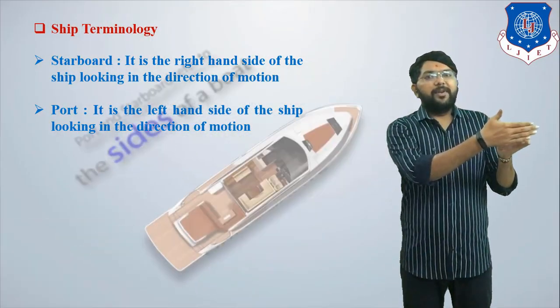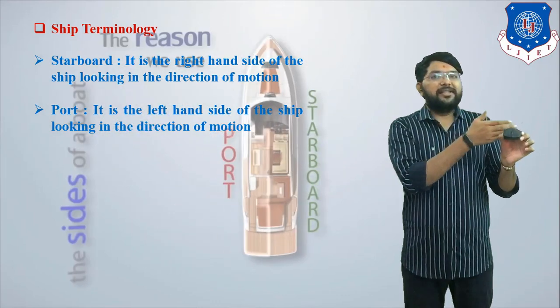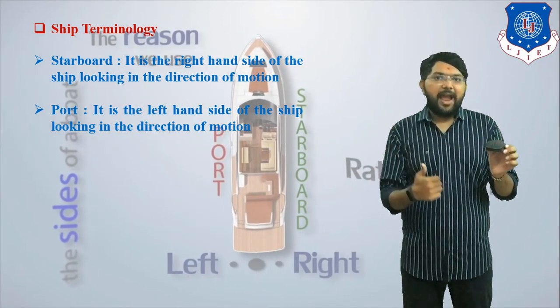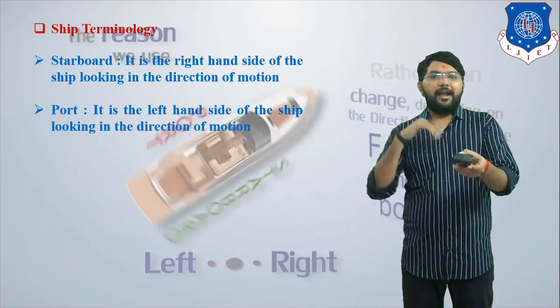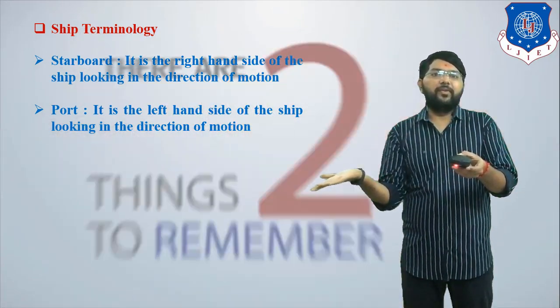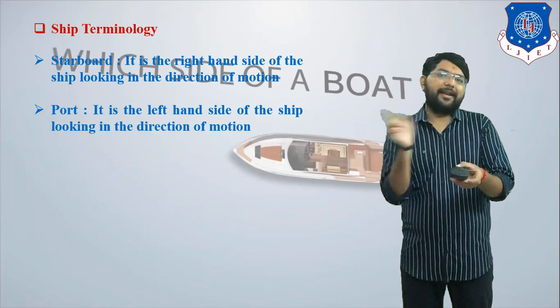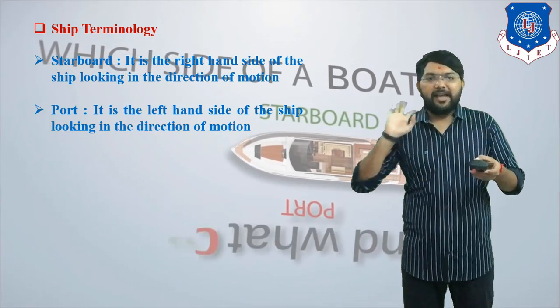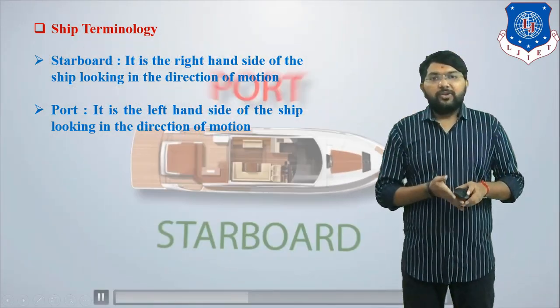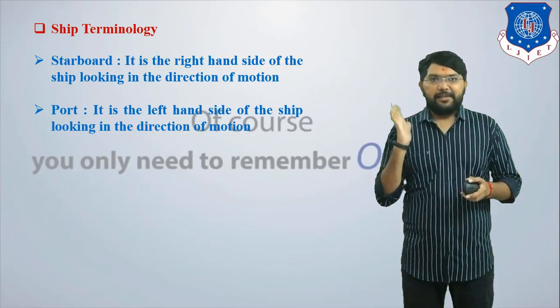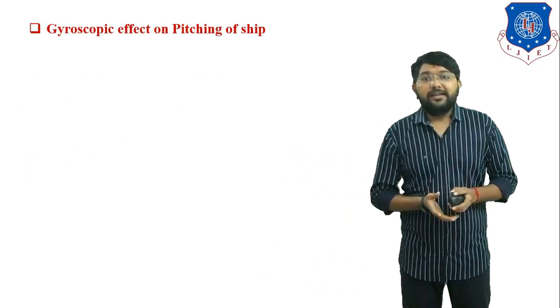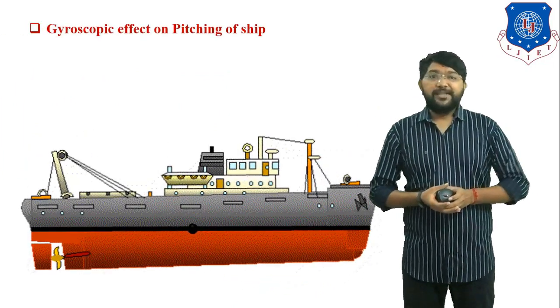The front end of the ship indicates the bow, the rear end of the ship indicates the stern, and whenever you view the ship from the rear end, the left hand side view indicates the port side and the right hand side view indicates the starboard side. Clear? So these four terminologies are most important in a ship. Now what we have to discuss in today's session is pitching motion.